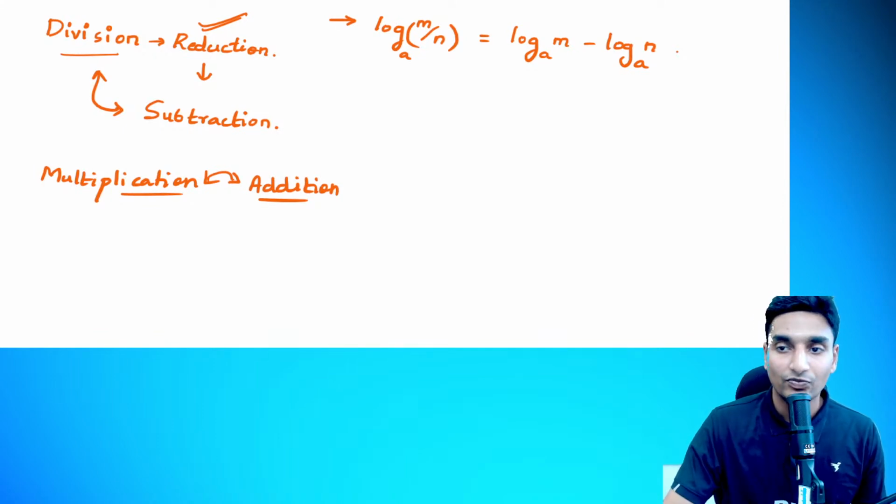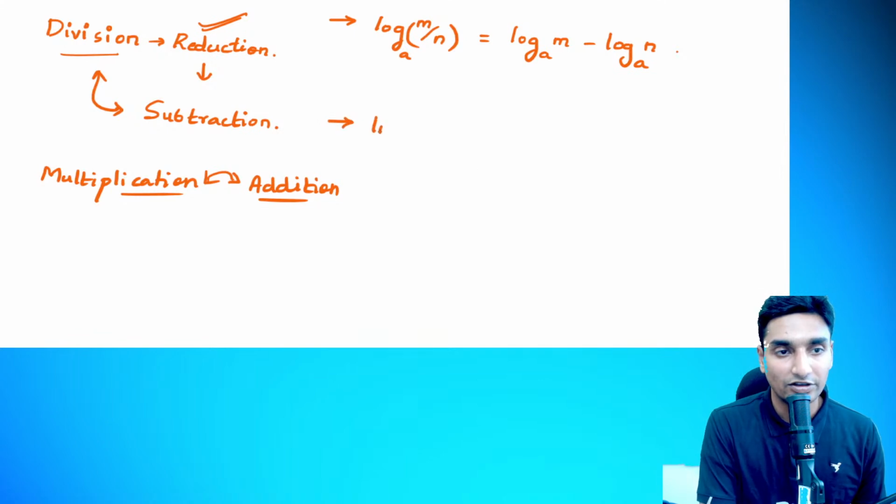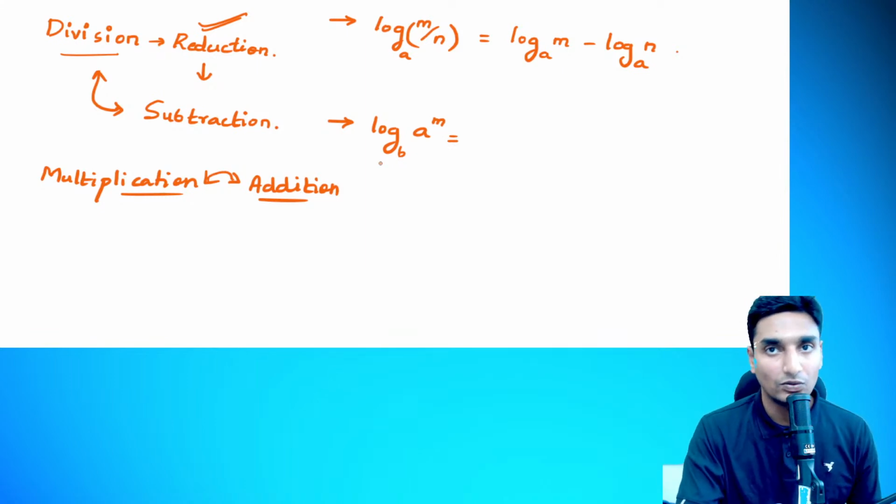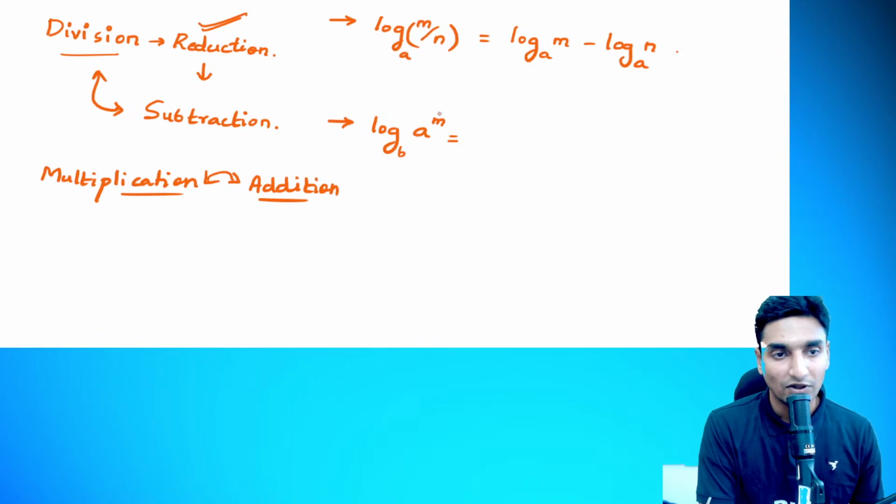This is going to be the second property. Now the third property, guys, logarithmic value of a to the power of m. Base, let us take it as b. Base is not important here, guys, because generally the base is a, e or 10. We have to focus only on the power part here.